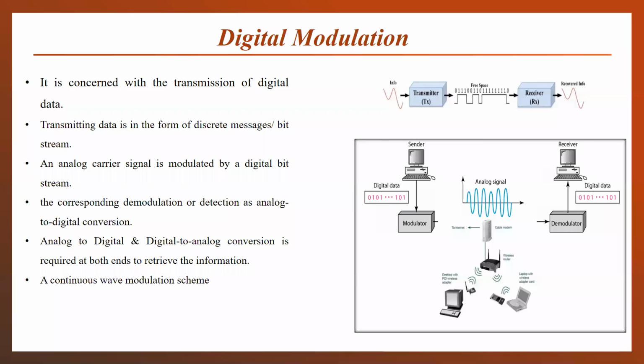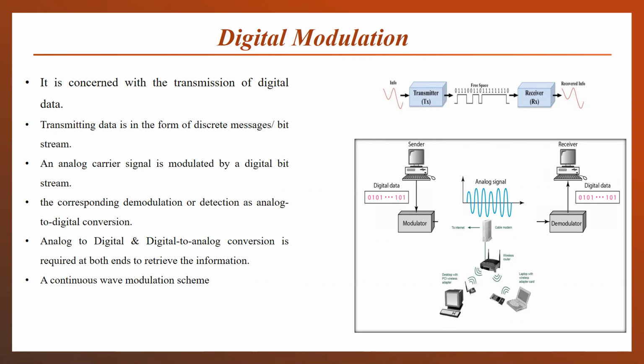A digital form is discrete form, or in the form of a number of bits. Carrier signal will be analog in nature here. In the pulse modulation scheme, carrier was in the pulse form. Here, in the analog modulation and digital modulation, carrier signal will be in the form of an analog signal.